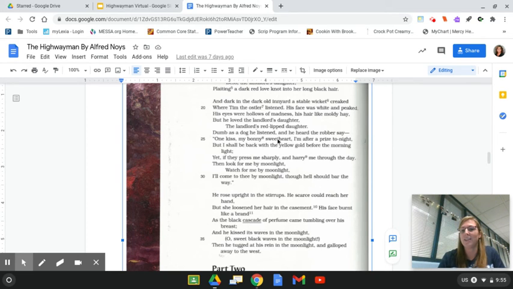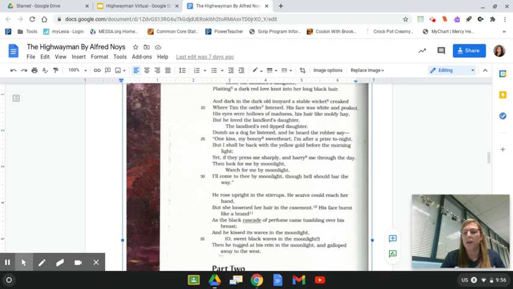He listened, and he heard the robber say, remember the Highwayman, he's the robber, one kiss, my bonny sweetheart, I'm after a prize tonight, but I shall be back with the yellow gold before the morning light. Yet if they press me sharply and harry me through the day, then look for me by the moonlight, watch for me by the moonlight, I'll come to thee by the moonlight, though hell should bar the way.